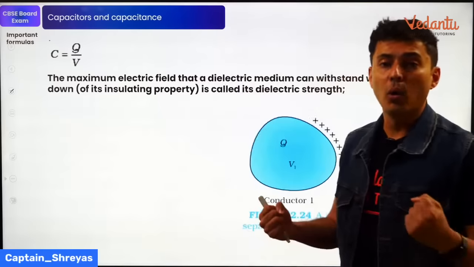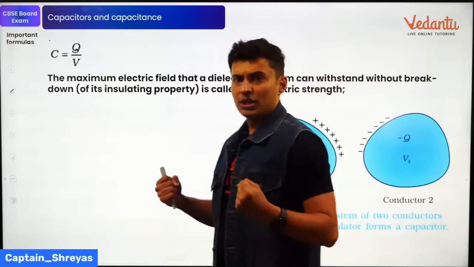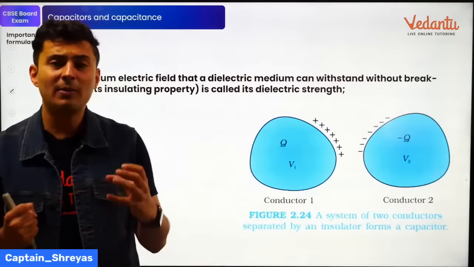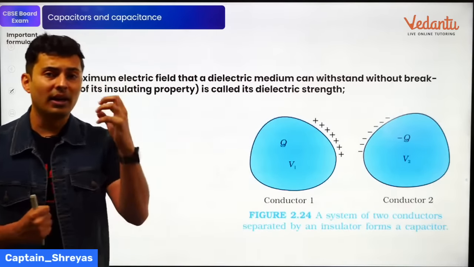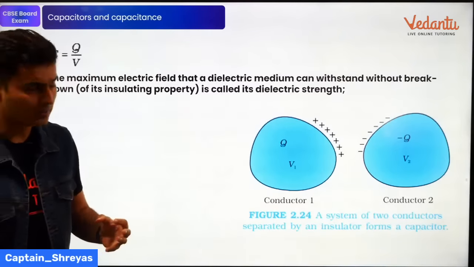Capacitance is the ability to hold a charge. It's how much charge you can hold, and it's basically a property by which a device can store energy in the form of electrical potential energy.